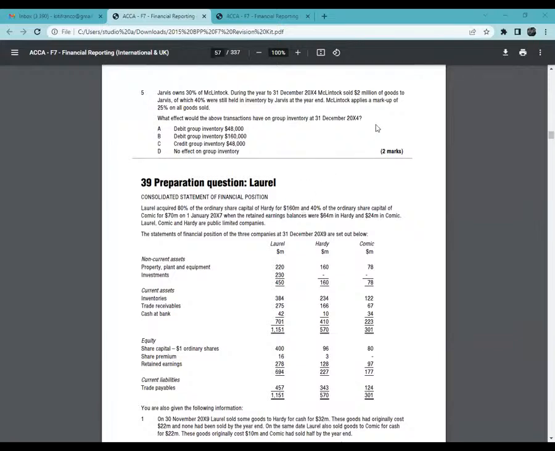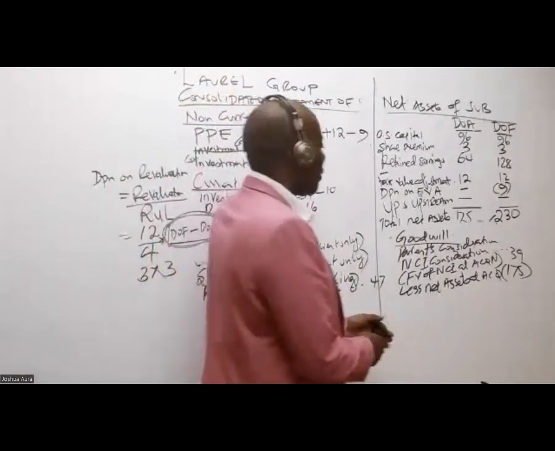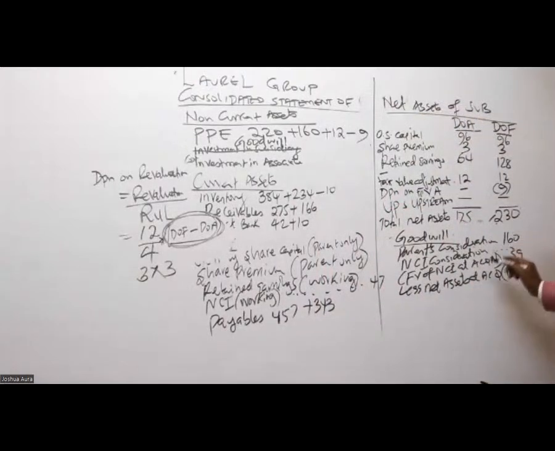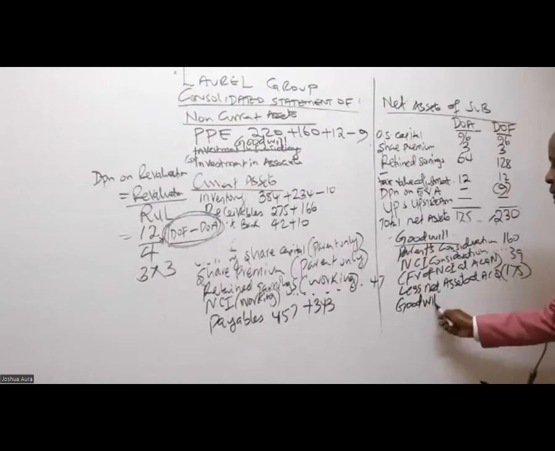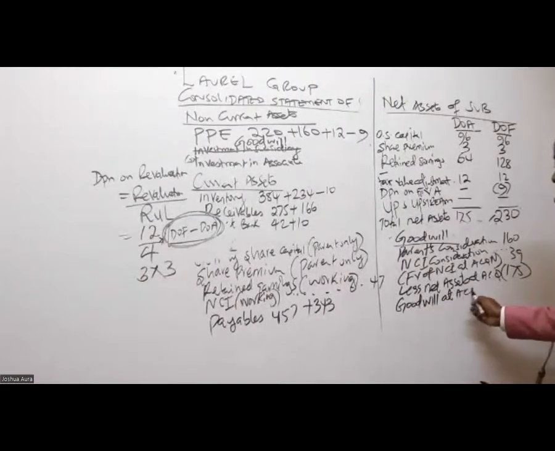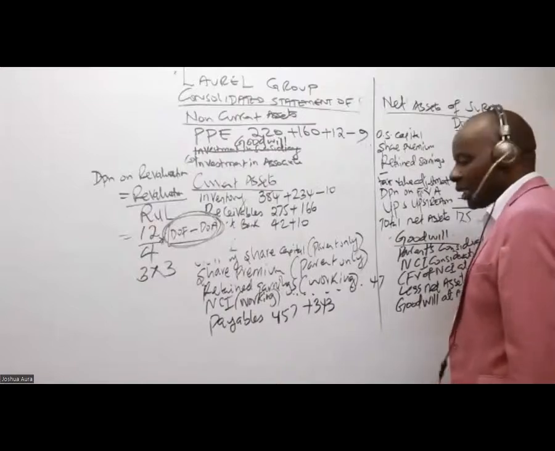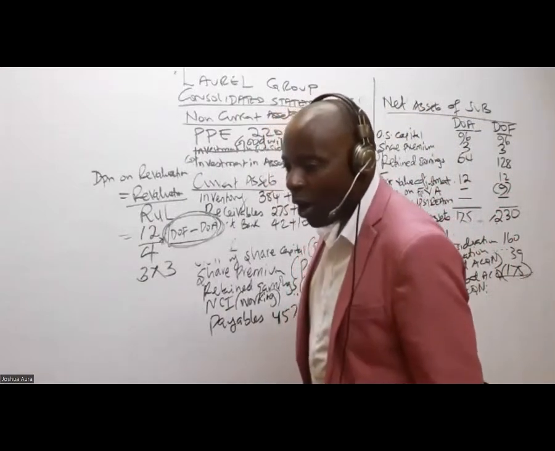You're right, thank you. 160. So could you then kindly give me the goodwill at acquisition here? I'm being given a figure of 24.